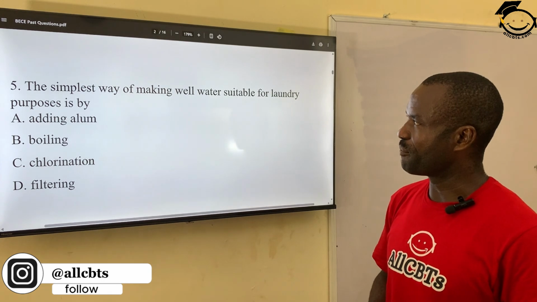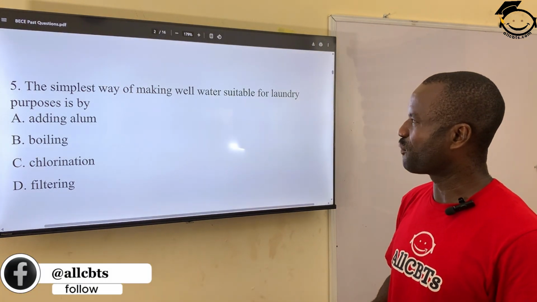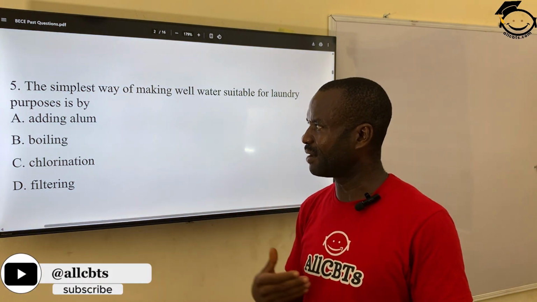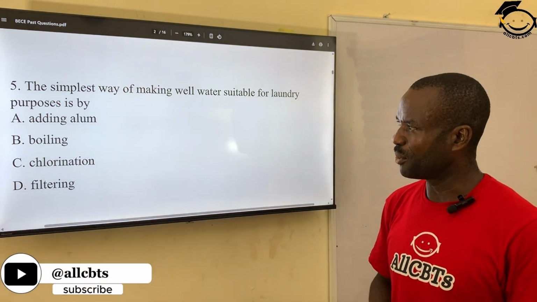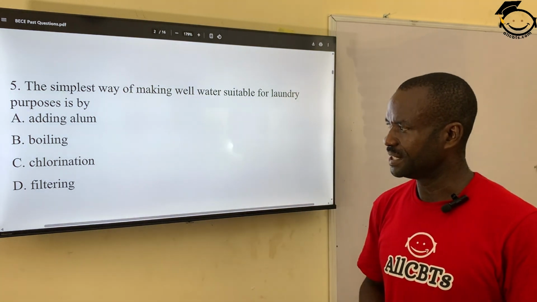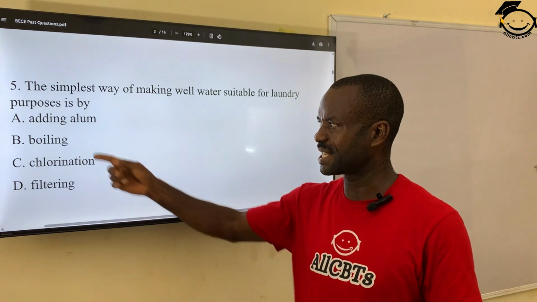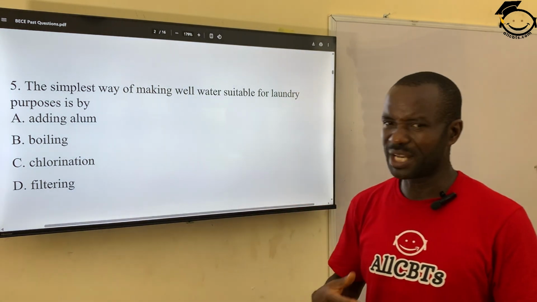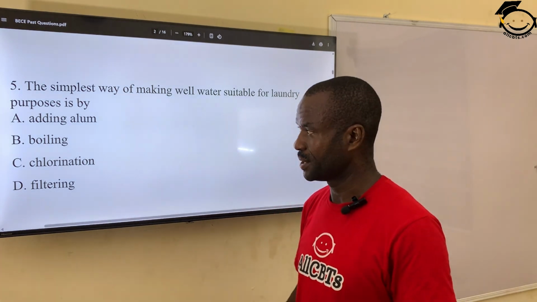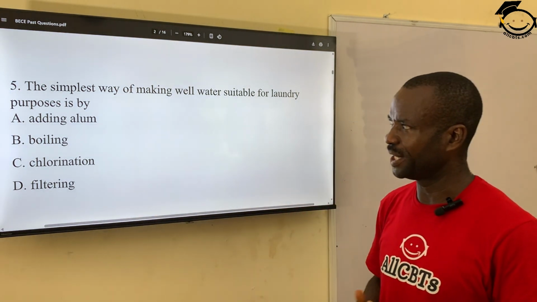Question 5. The simplest way of making well water suitable for laundry purpose is by A, adding alum, B, boiling, C, chlorination, then D, filtration. The correct answer is B, boiling. Boiling makes hard water soft, so it helps the soap to be soapy. So the correct answer is B, boiling.